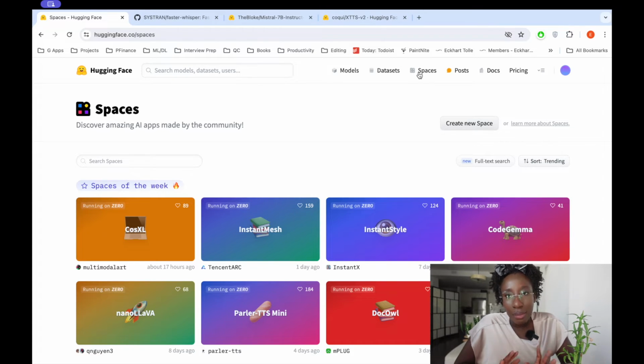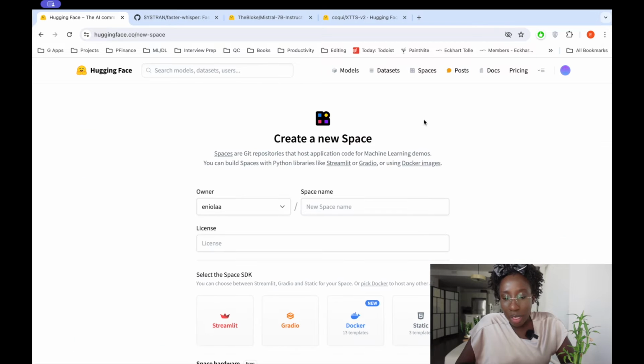from this platform. So for our app today, we will start off by going ahead to create a new space that would host our app. So we'll come here and create new space, and we can build our space with Python libraries like Streamlit or Gradio, or using Docker. And for today, I will be using Gradio, but we'll start off by naming our space. So I'll go ahead and I'll name the space voice chat with LLM.